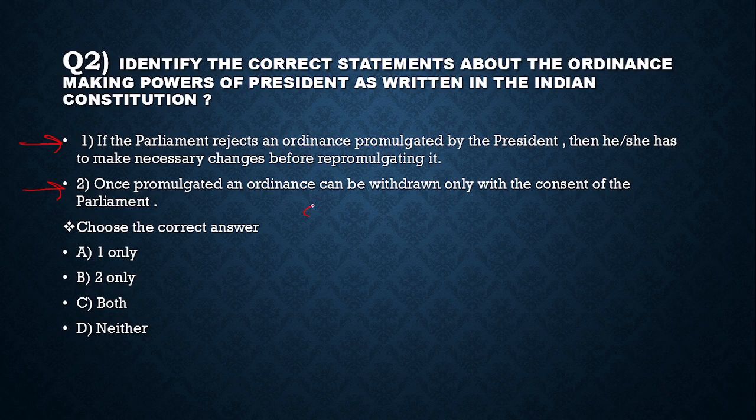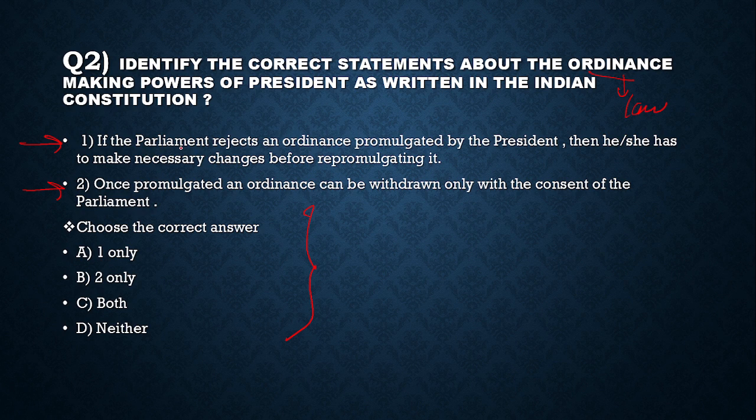So these are the options. See, under the Constitution, the power to make laws rests with the legislature. However, in case when Parliament is not in session and immediate action is needed, the President can issue an ordinance under Article 123. An ordinance is a law. Ordinance is a law and could introduce legislative changes.